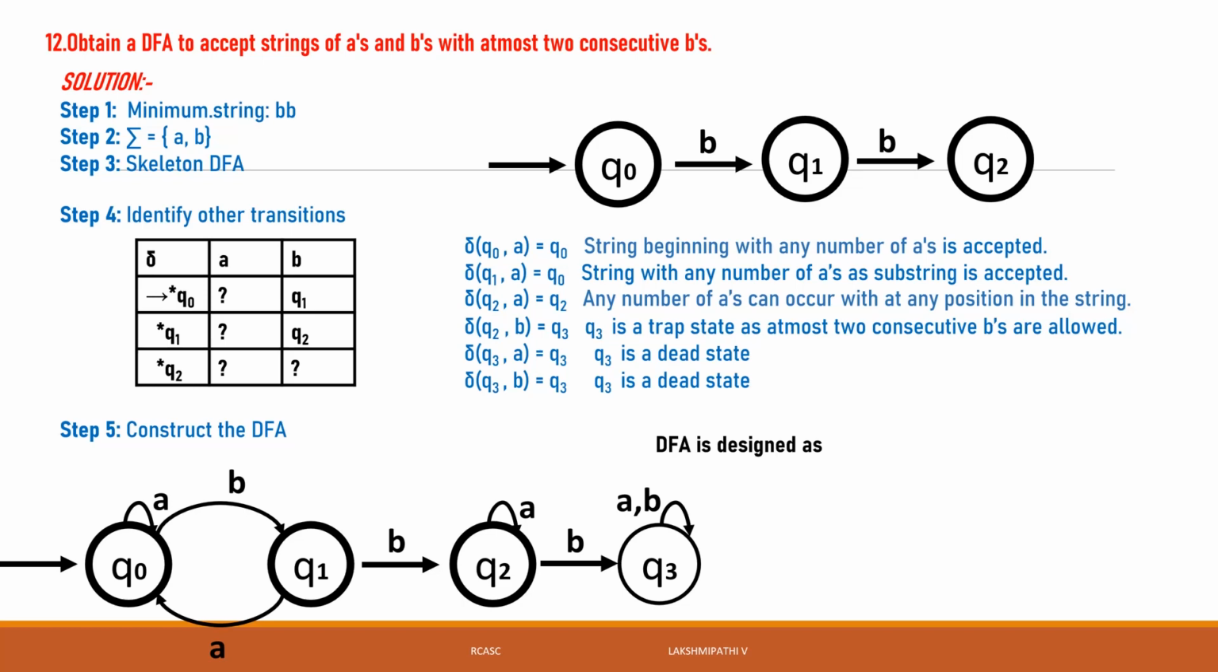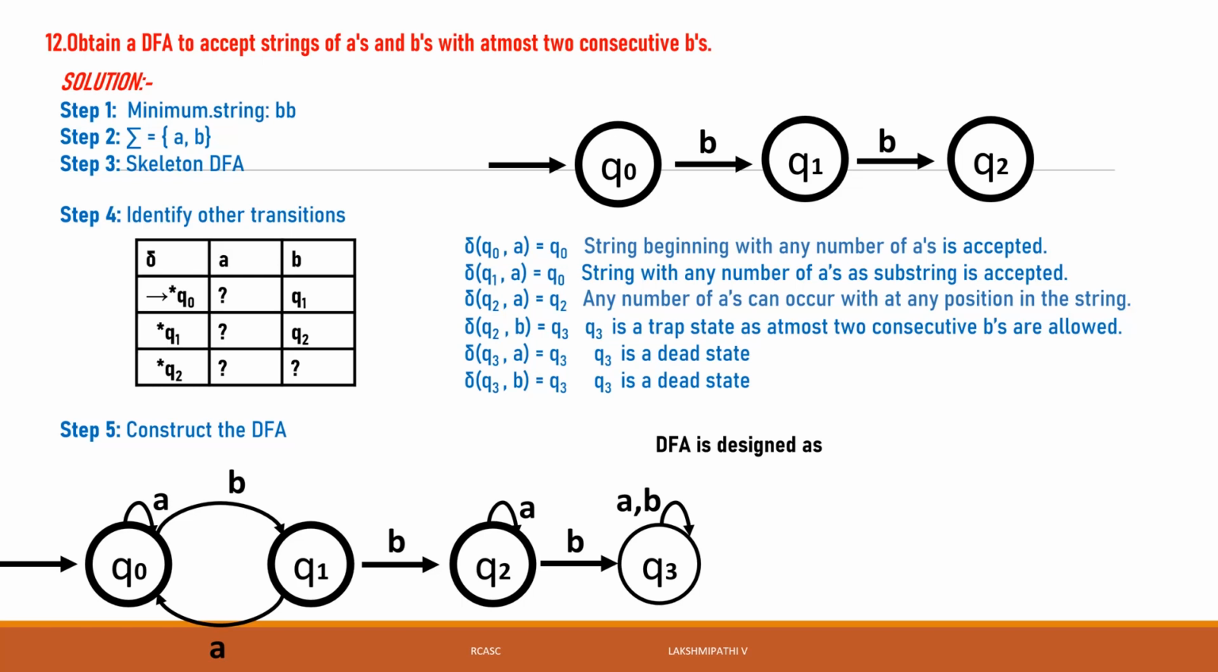Sigma is equal to {a, b}. Then once again, Q0 is the starting state. Q0, Q1, Q2 are final states. Then the transition function has columns a and b. The rows are Q0, Q1, Q2, Q3. Q0 is the starting state, and Q0, Q1, Q2 are final states.